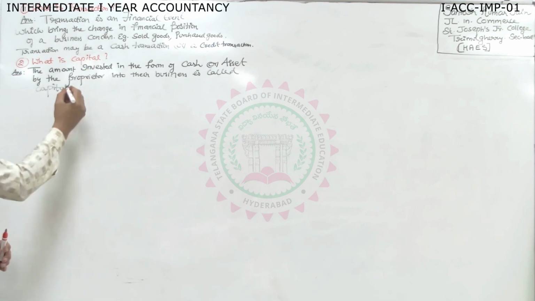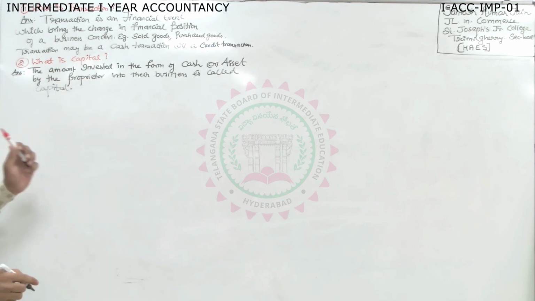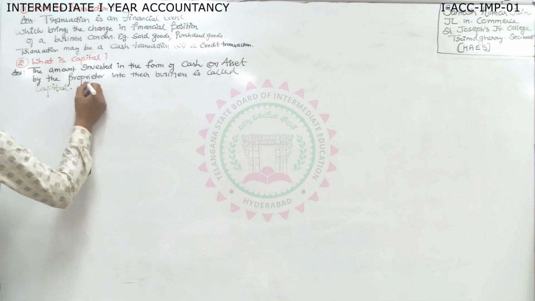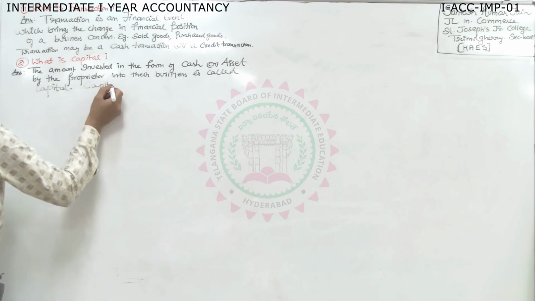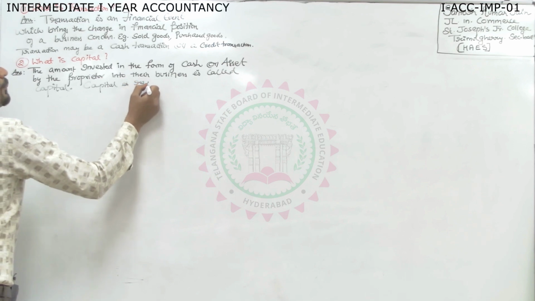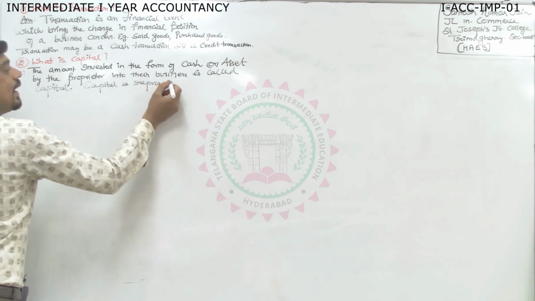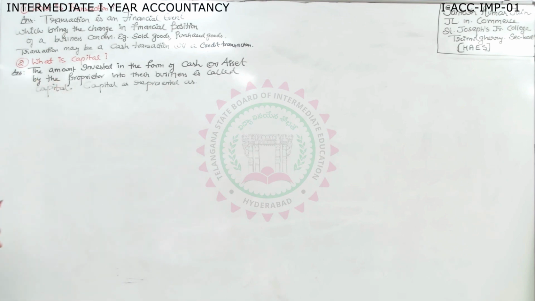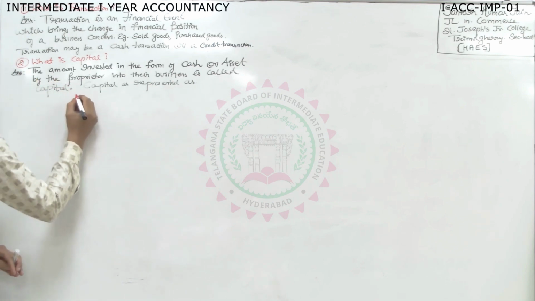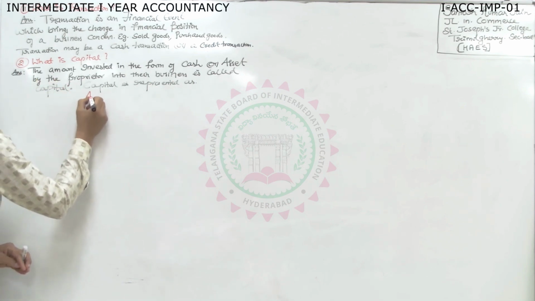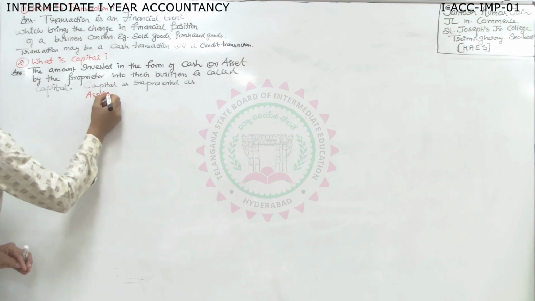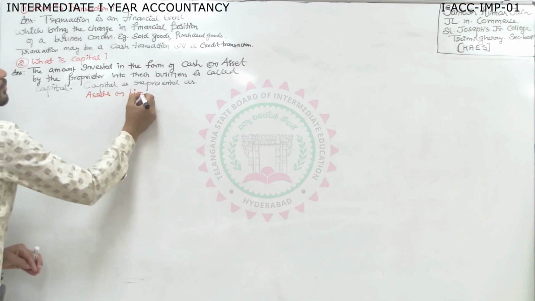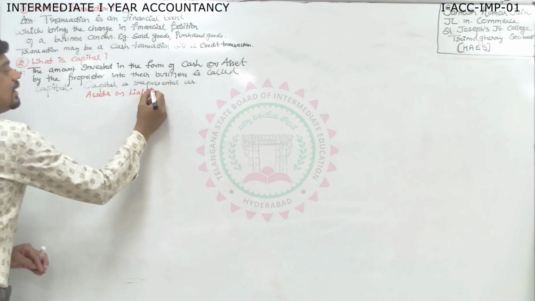Okay, this is capital. Now you can write, capital is represented as assets minus liabilities.